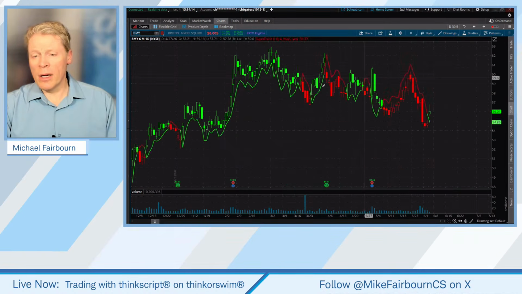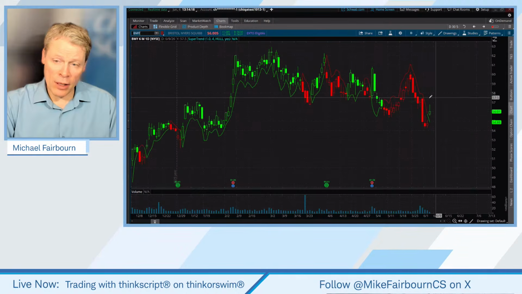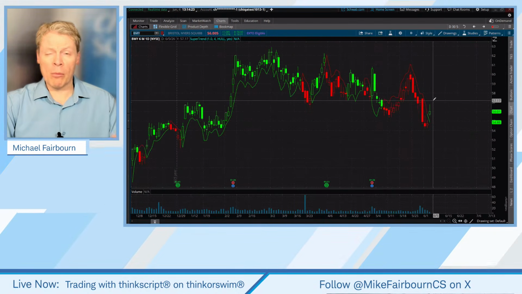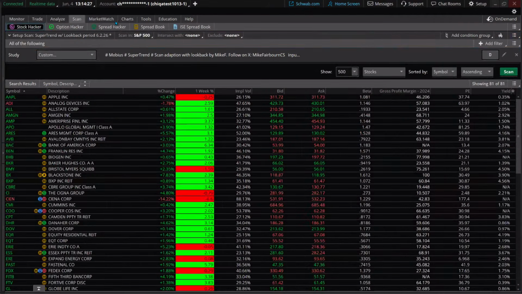This one has a possibly extended flag pattern over here, possibly just getting started off the bottom. Now, with one of these you might want to wait for additional confirmation, but it's a big enough move to get above that ATR. There are other ways we can look at this, but that will certainly give you the look back.